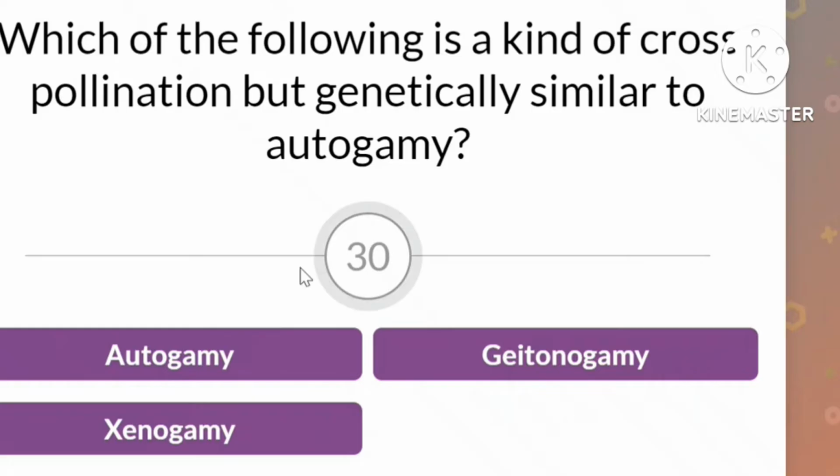The next one. Which of the following is a kind of cross-pollination, but is genetically similar to autogamy? Is it autogamy or geitonogamy or xenogamy? What is the answer for this question? Let's try to solve it. Now, it's a kind of cross-pollination.